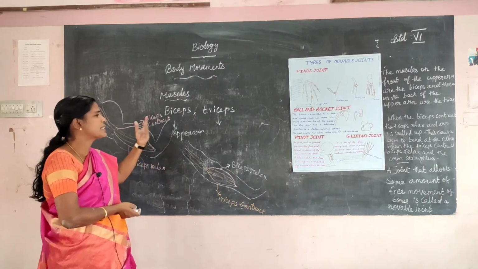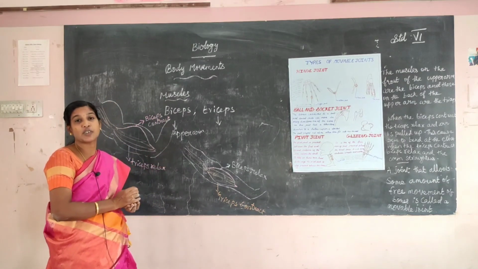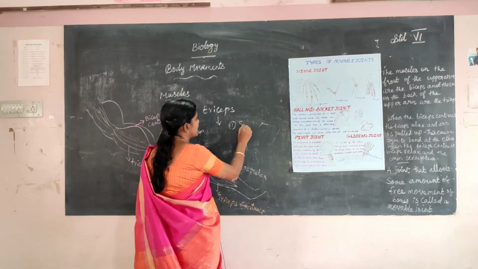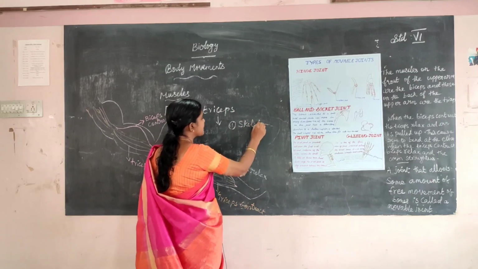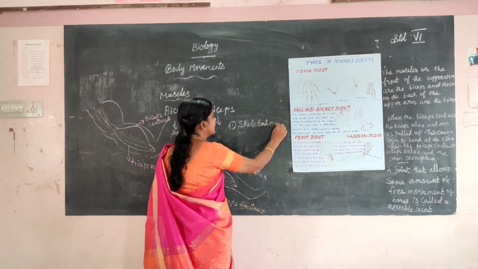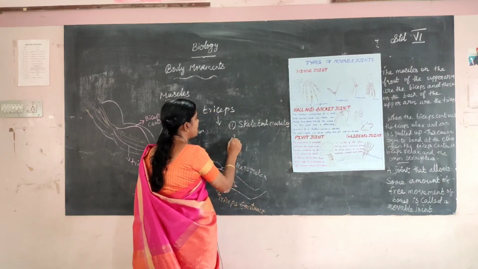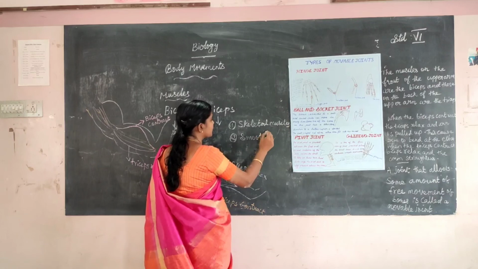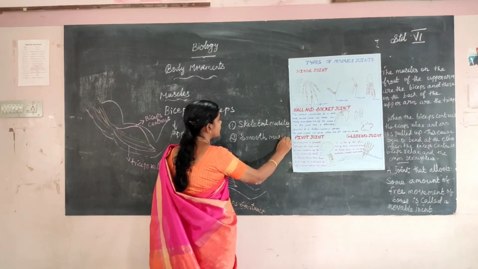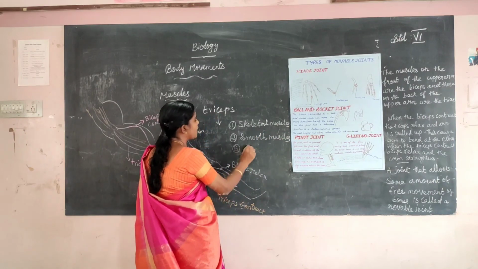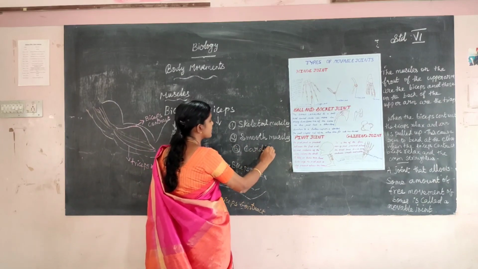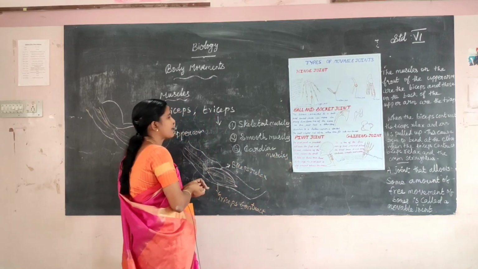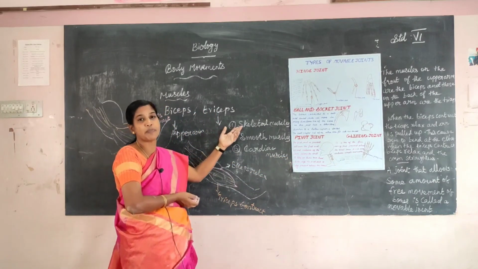Listen, there are three types of muscles. How many types? Three types. The first type is skeletal muscles. The second one is smooth muscles. The third one is cardiac muscles.